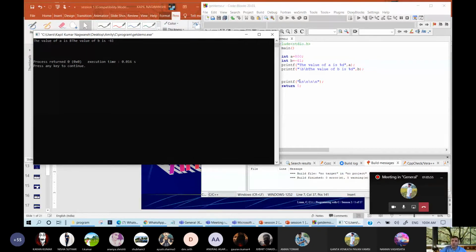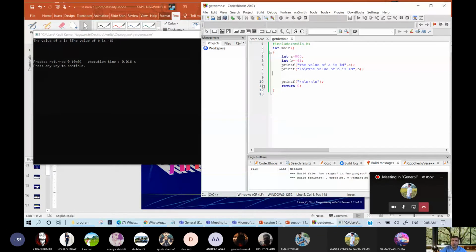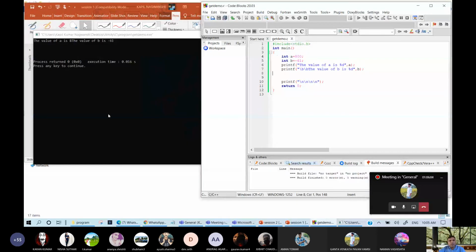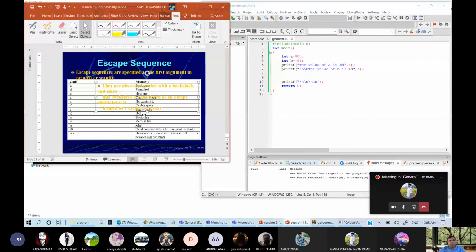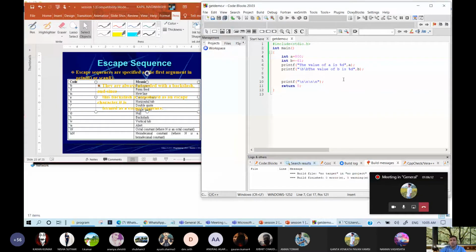And due to this slash n, the 4 line spaces are coming. Next is, any doubt? Slash f. Let us see. No doubt.